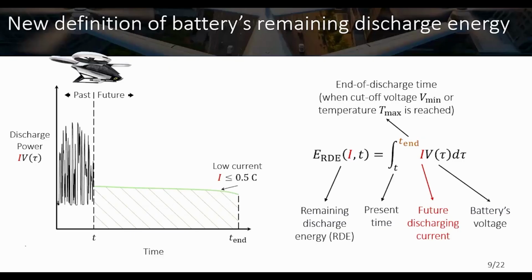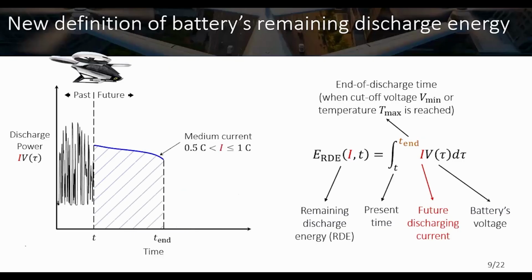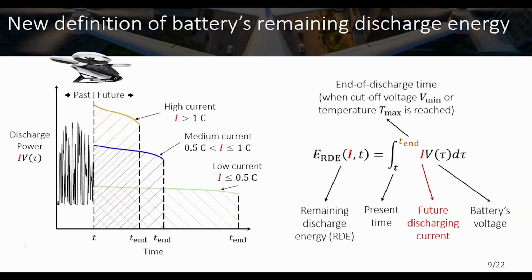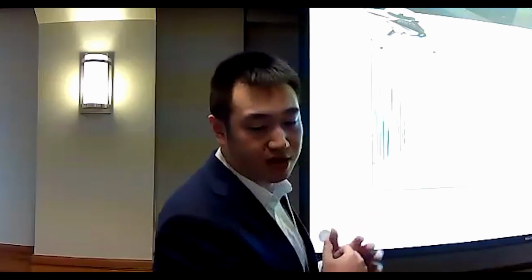We also want to predict, if the current I is higher, at medium current, how much energy you can withdraw, and also for high current. This concept shows that we can estimate the battery's energy by taking into account different discharging currents for the battery cell. So now we propose a concept that makes sense for electric aircraft.